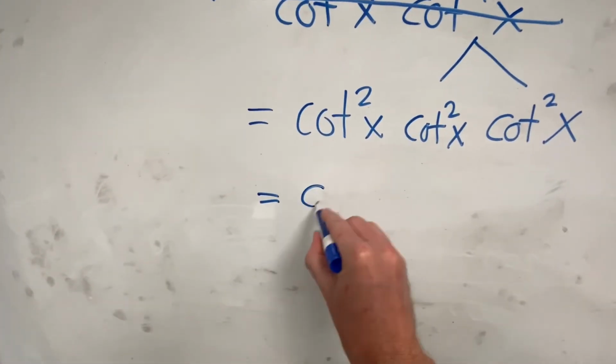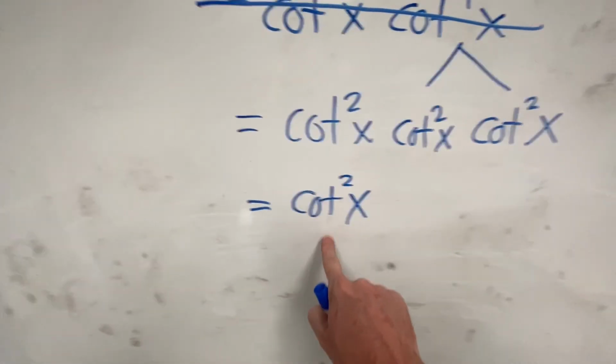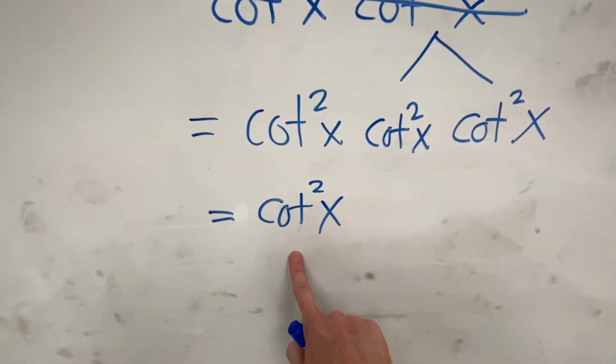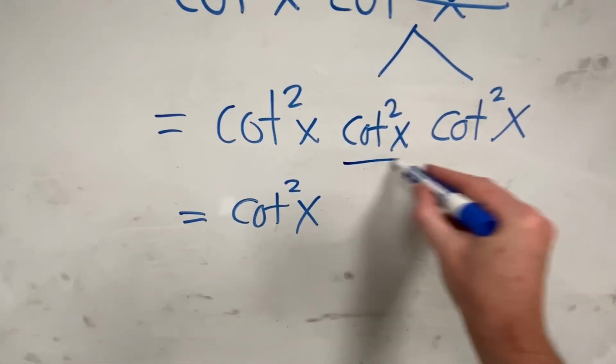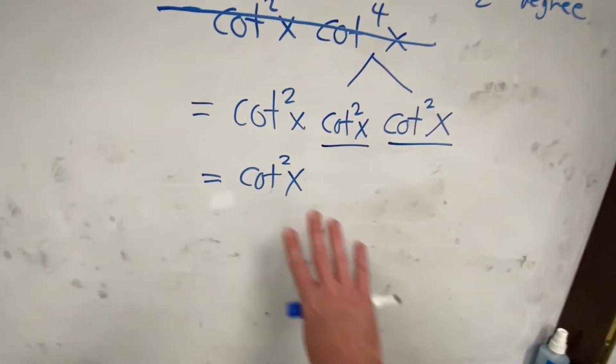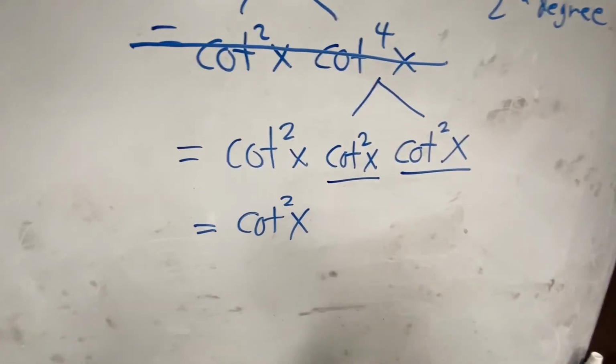All right, I'm going to keep the first term. Cotangent squared, you're good. I want a single cotangent term that is the 2nd degree at the most. So you're fine. I need to get rid of that. I need to get rid of that. Those are not good. I want this to be the only cotangent in the problem. You got to be something else.